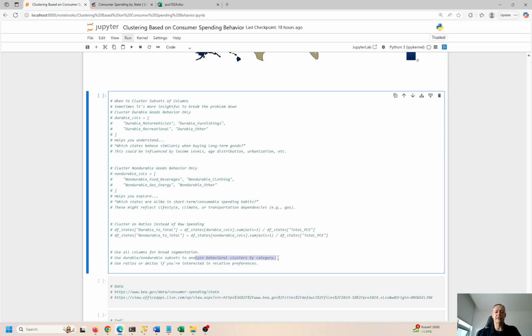The analysis is slightly different. The outcome is slightly different, but it's not completely, totally, utterly different. It's a little bit different. It's not completely backwards or something. It's still going to make sense. It's still going to work out, but you should use that lens and understand, are you looking at everything together or do you just want a subset of categories, okay? Or you can even use ratios, changes over time and do clustering based on that. It really depends on what you're trying to accomplish.